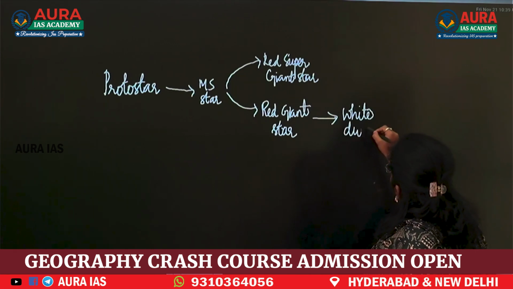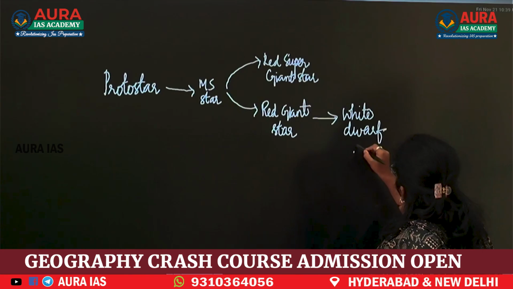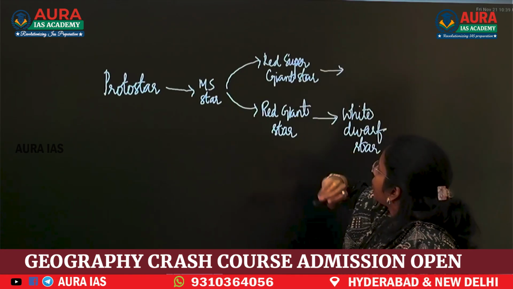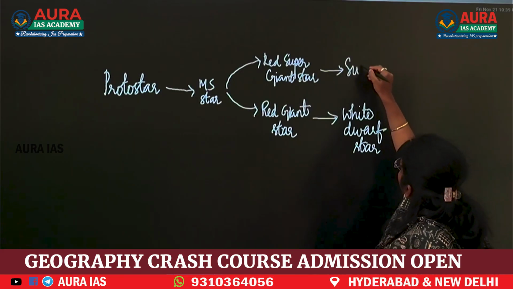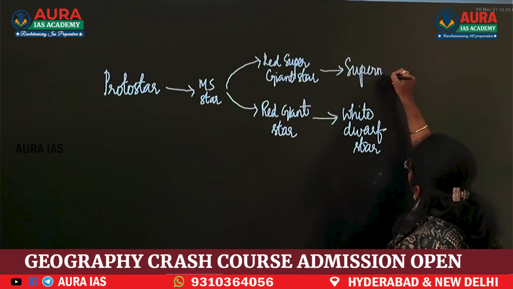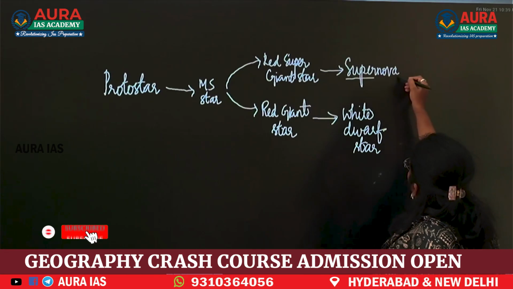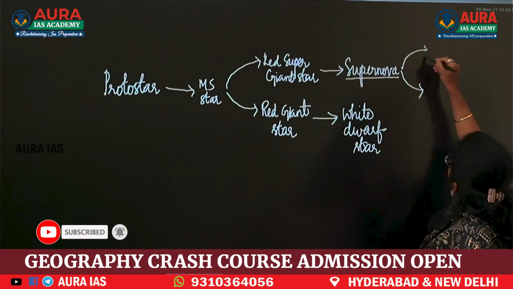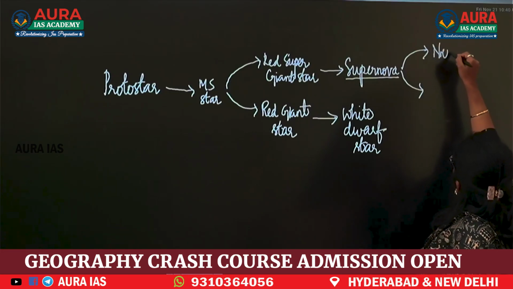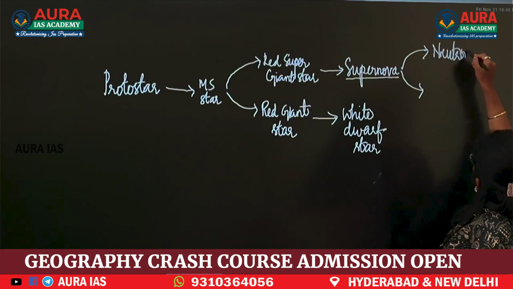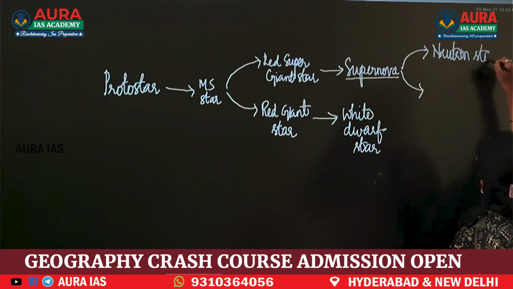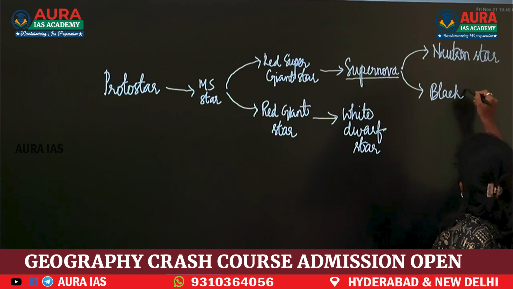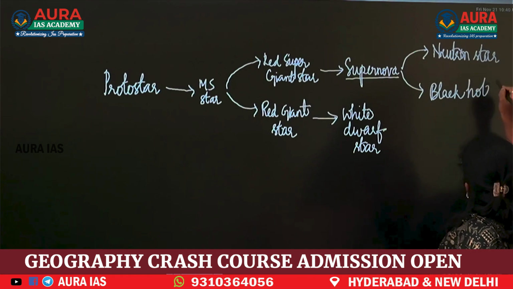Next, the red supergiant star goes to supernova. After the supernova, the star can become a neutron star or can be converted into a black hole.